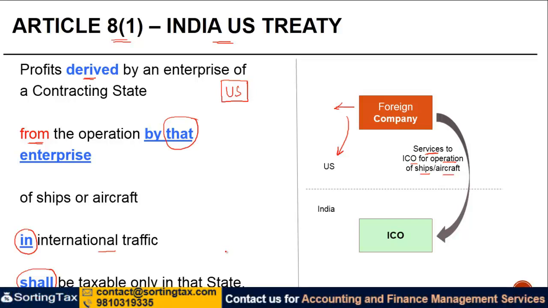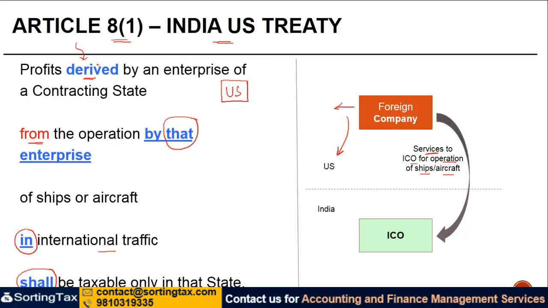Let's try and break this into a few parts and understand the implication of each of these points. The first one is profits derived. In many treaties, this word derived is absent. So you have only profits from the operation, right? Now what that means is that when you talk about profits derived denotes a very close nexus.